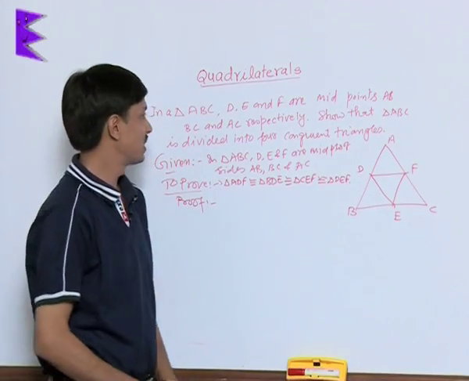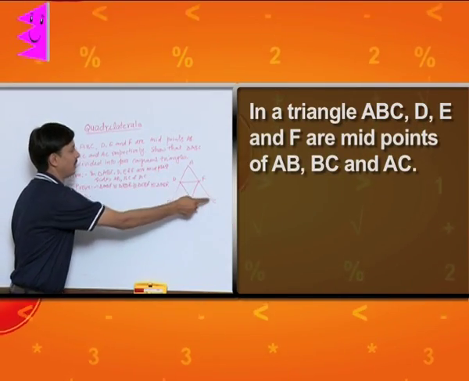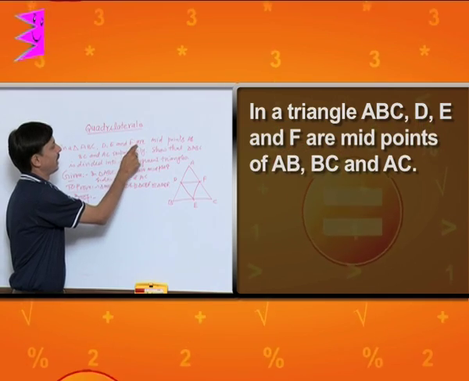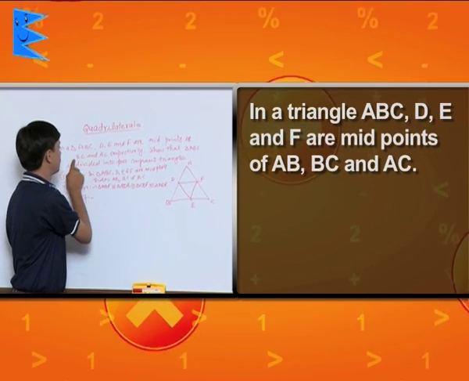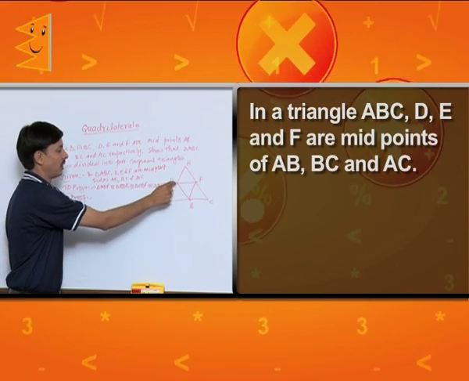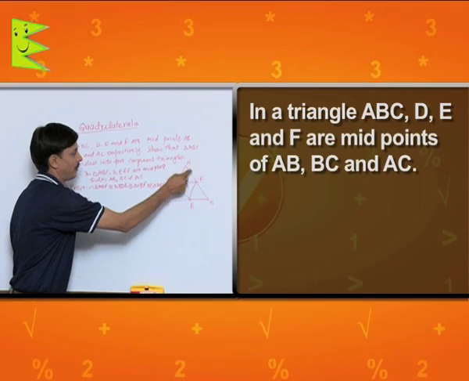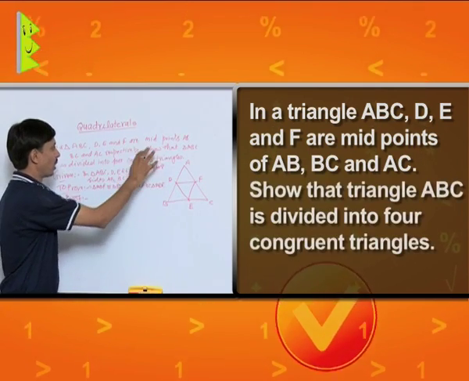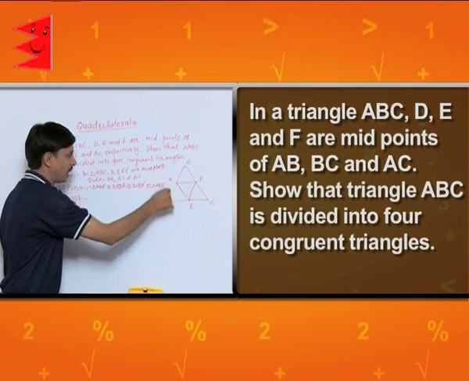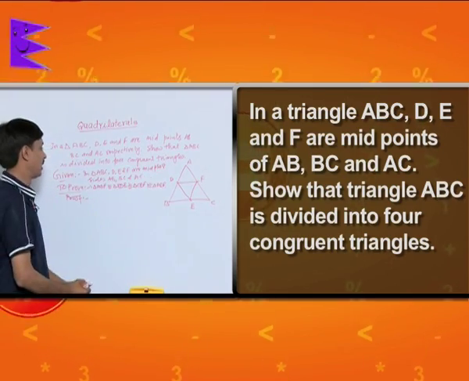Now I want to discuss a triangle ABC, where D, E and F are midpoints of sides AB, BC and AC respectively. D is the midpoint of AB, E is the midpoint of BC, F is the midpoint of AC. What we need to prove is that triangle ABC is separated into four congruent triangles.